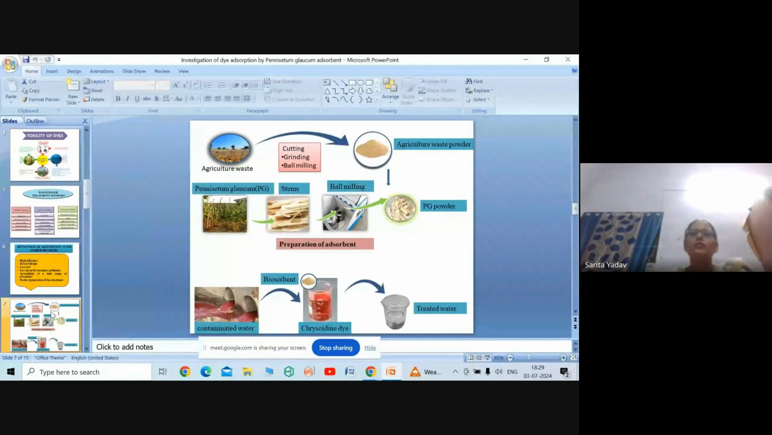My scheme of research paper is that an agriculture waste-based adsorbent is used, like Pennisetum glaucum, which was collected, cut, ground, and ball milled. The Pennisetum glaucum material was collected from the nearby region, and stems were obtained, ball milled, and a powder was obtained. So the scheme is: contaminated water was taken, the bioadsorbent was added, and we get the treated water.